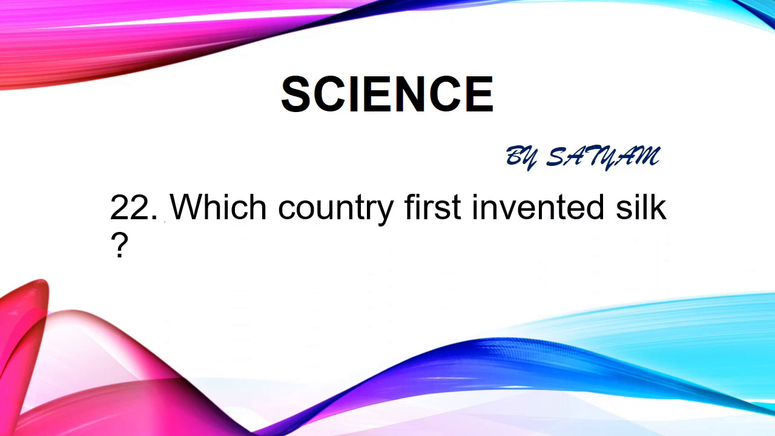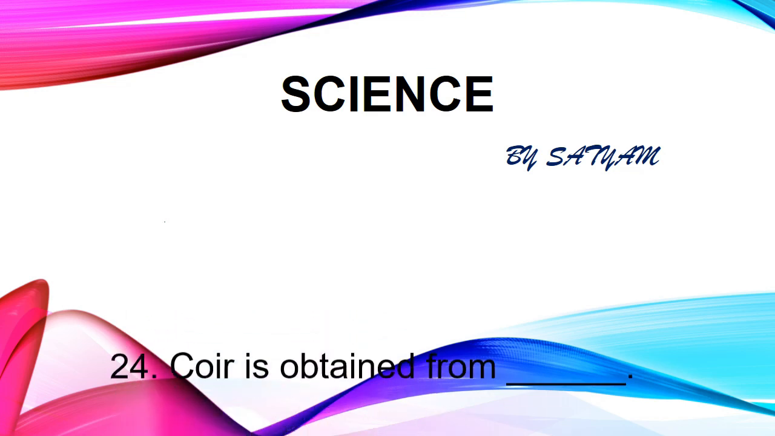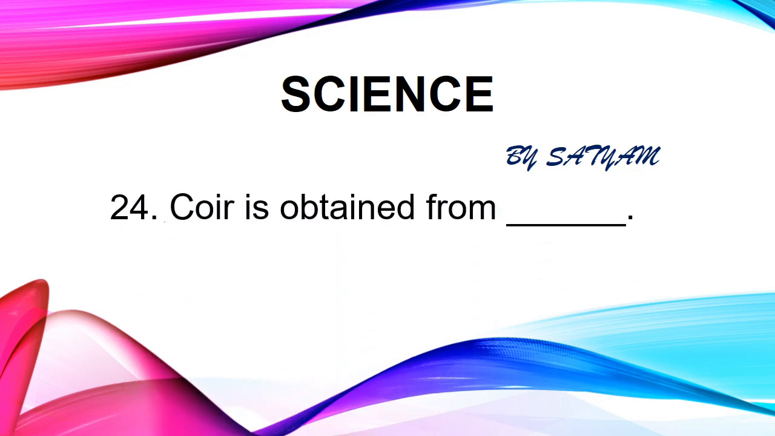The next question is, which country first invented silk? The answer is China. Silk industry began in China and was kept a secret for hundreds of years. Later, traders and travelers introduced silk to other countries. The next question is, the process of cultivating silkworm is called dash. The answer is sericulture.